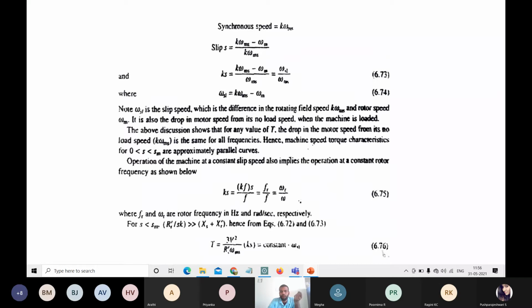They may not give the value of the impedance or reactance. So in the GATE examinations, at that time you should remember the main formula. What happens if the reactance and impedance are not given, if they are neglected? What would be the equation? The equation will be like this: T is equal to 3V square by RR dash omega ms, RR dash omega ms for Ks values. So the equation will be transformed like this, that is 6.76.